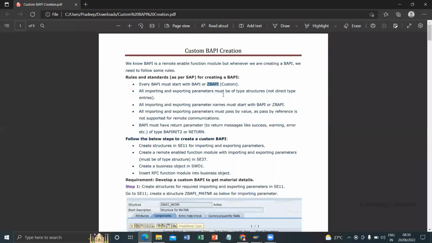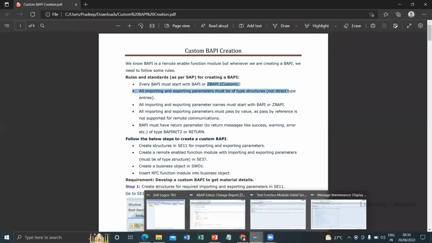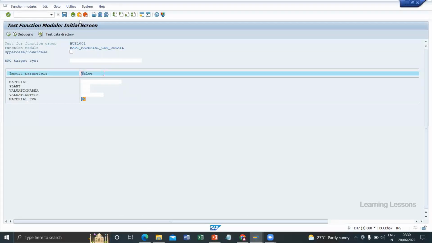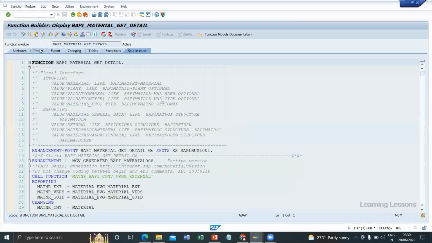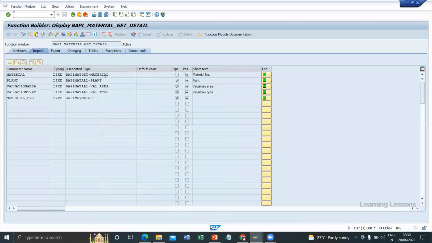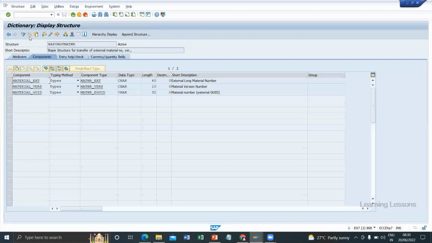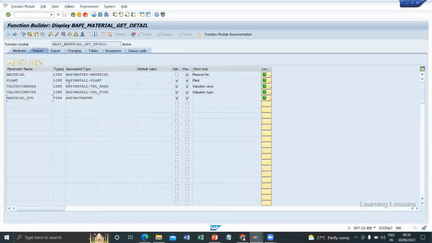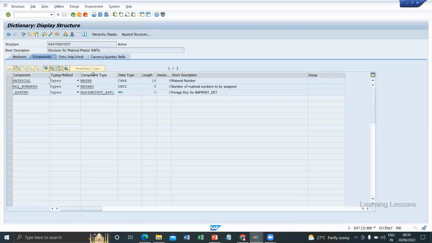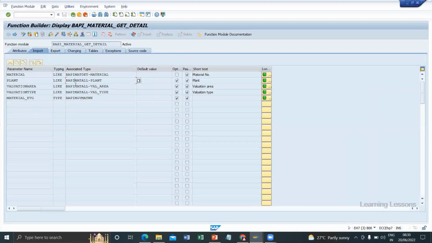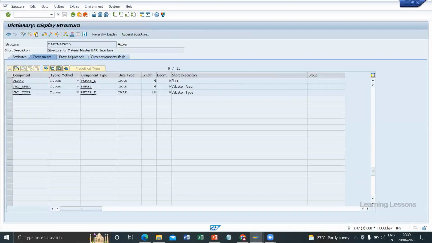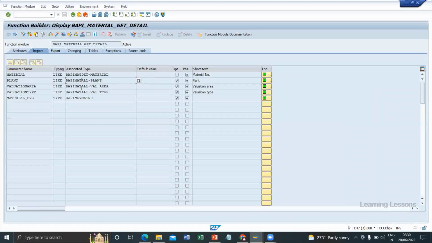All importing and exporting parameters must be typed with structures, not direct entries. Structures means, if you see here in this BAPI, in the importing parameters, we are not using any data element. This is a structure with fields. This is also a structure. If you go inside, see, structure. Everything should be in the form of structure. We should have a structure in all the importing parameters. This is also a structure. We are using the same in these three places.